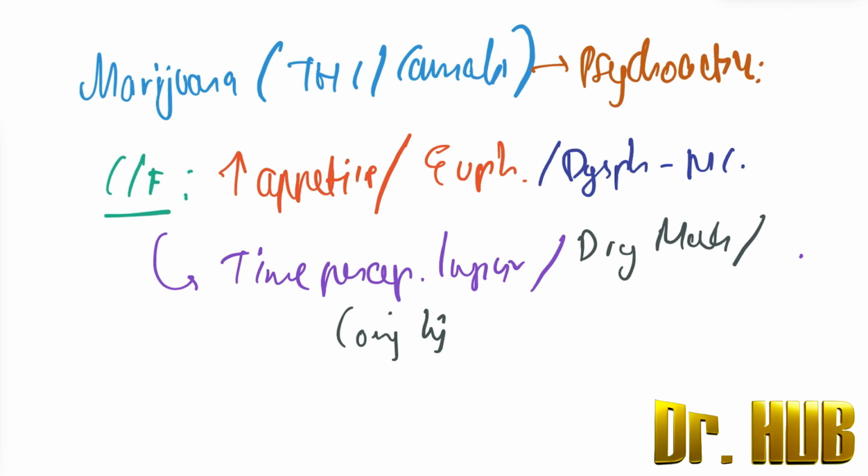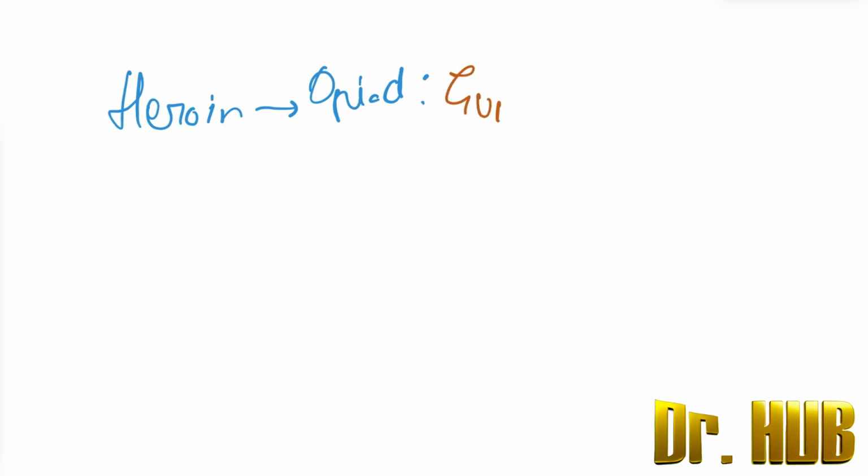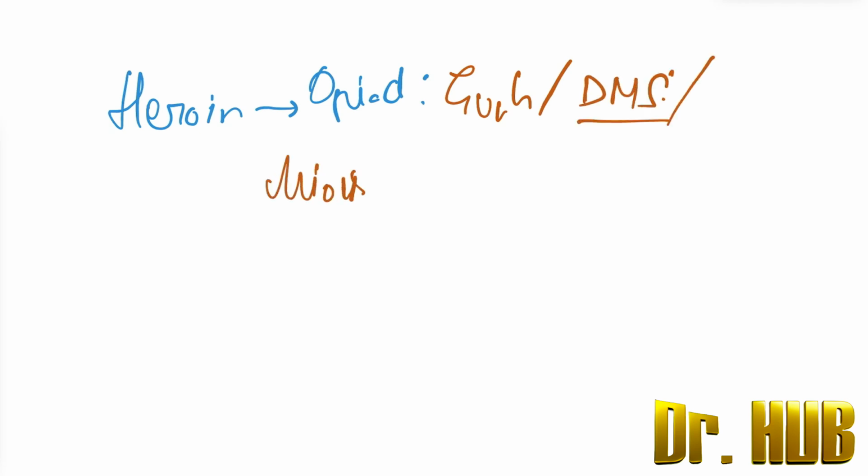Next we look at heroin. Heroin is an opioid, and it presents with euphoria. There will be depressed mental status, and there is also the presence of miosis. Next is respiratory depression and the presence of constipation.